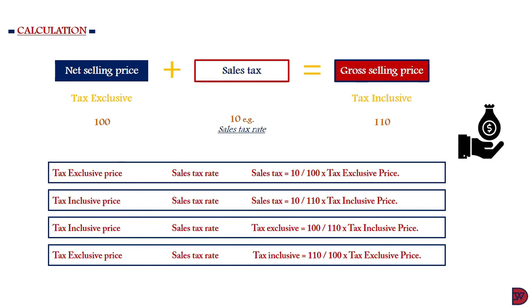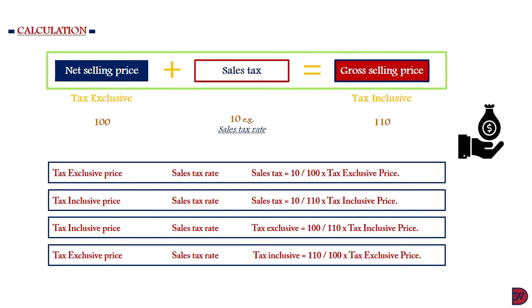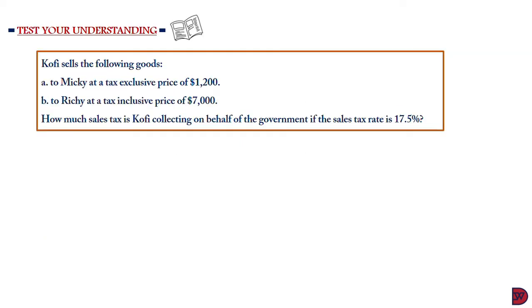These are short methods of arriving at various elements of the calculation. There are other long way means where if you have the selling price and you have the sales tax, to find the gross, you just have to find the sales tax first, then add it to the selling price, which is illustrated at the top. Let's test our understanding on what we have discussed so far.